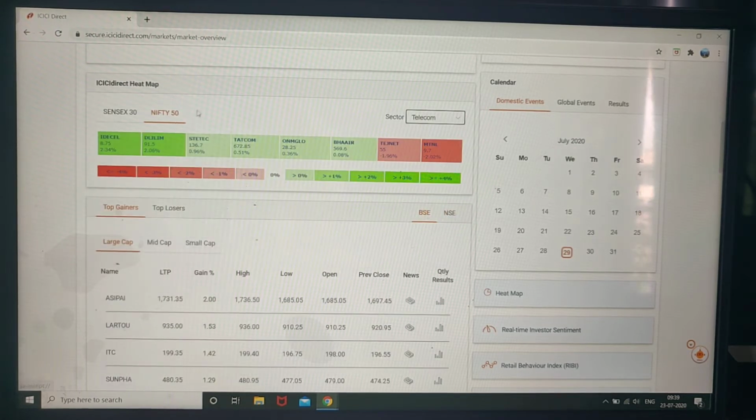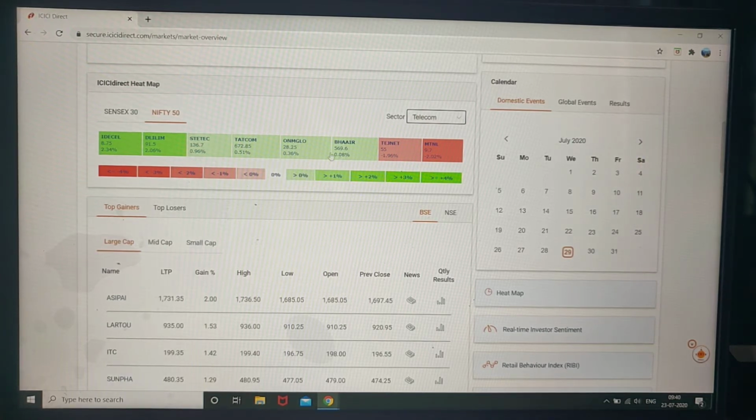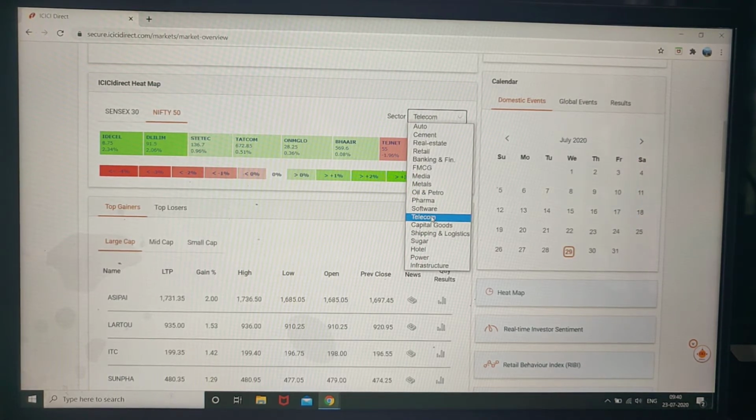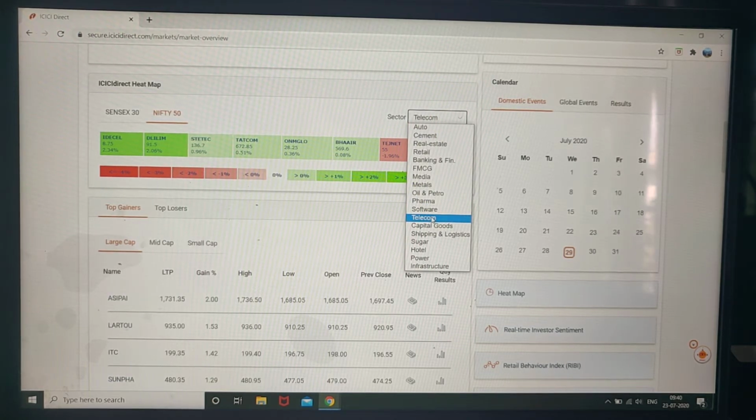Then telecom: Idea Cellular, Tata Communications, MTNL. Jio comes under Reliance, so it is not separate. Profit and loss are reflected in the Reliance Industries balance sheet. There is no separate Jio company so far.